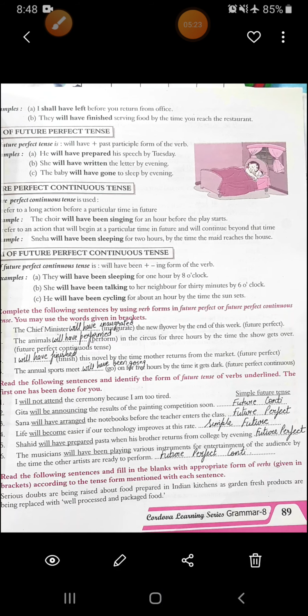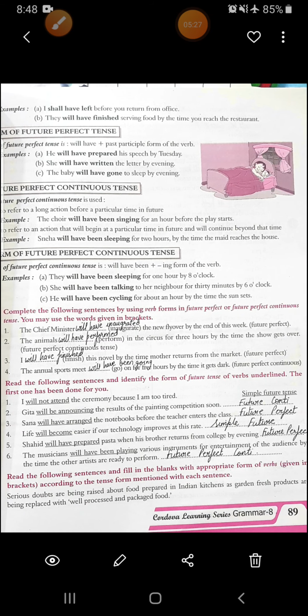Second is Geeta will be announcing the results of the painting competition soon. Will be announcing. This is your future continuous tense. Third, Sana will have arranged the notebooks before the teacher enters the class. It is future perfect. Fourth, life will become easier if our technology improves at this rate.